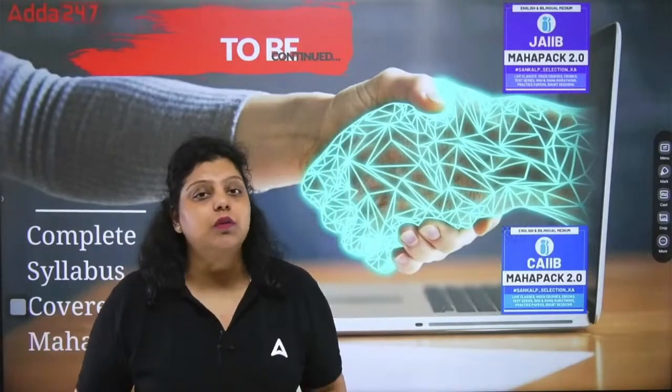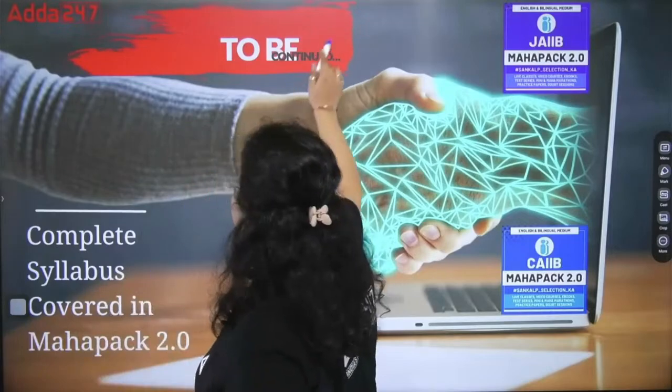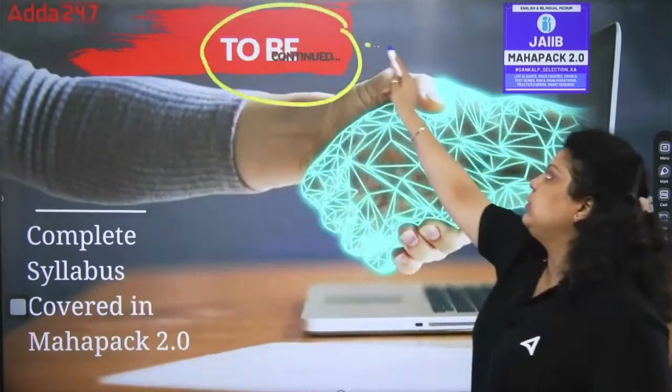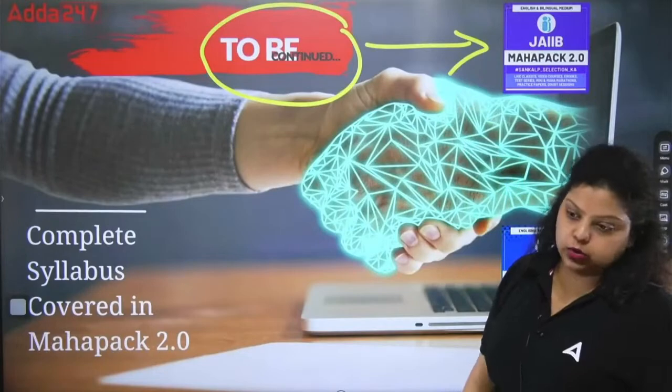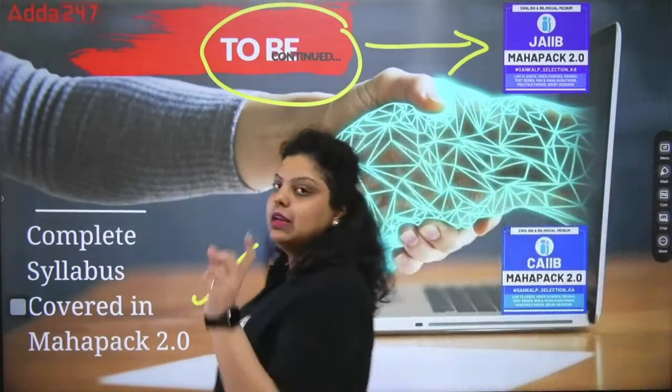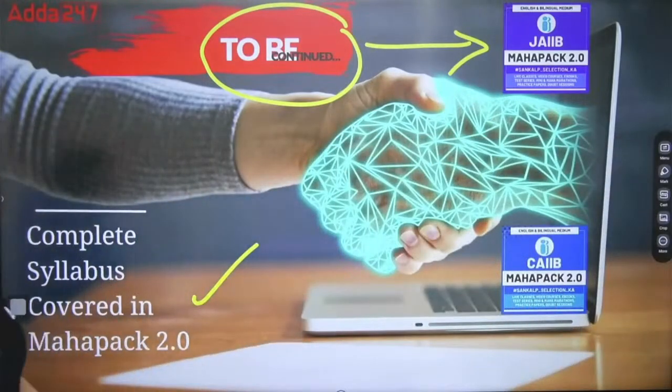But now this is not sufficient. So what about the rest? It will be continued here in the Mahapack 2.0. That will cover the whole syllabus in a very comprehensive way, in great detail.